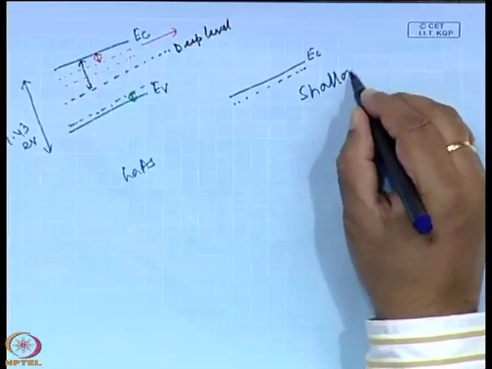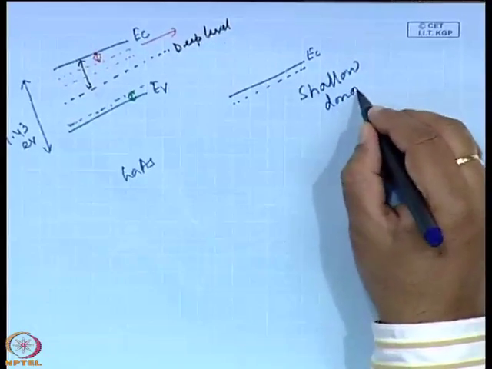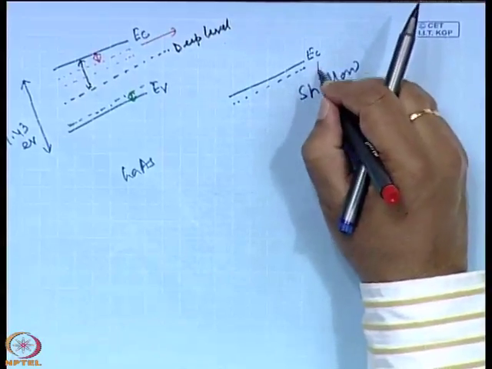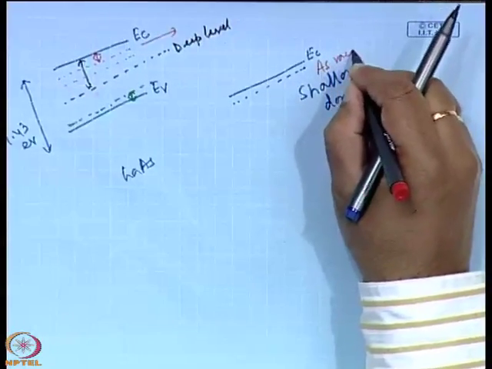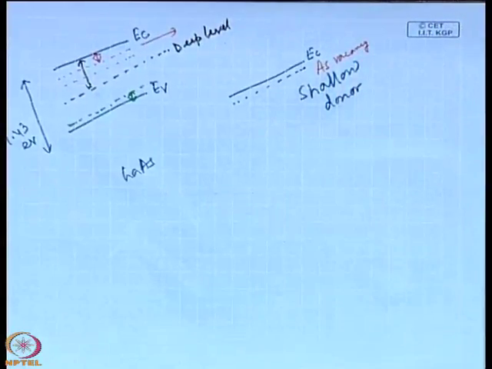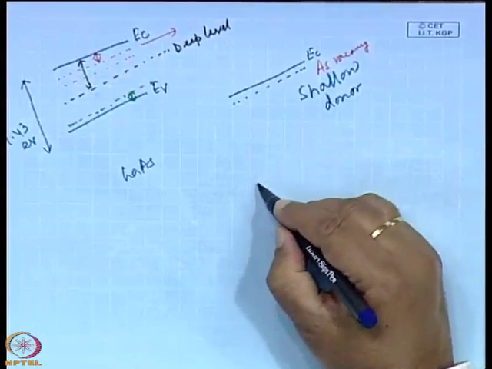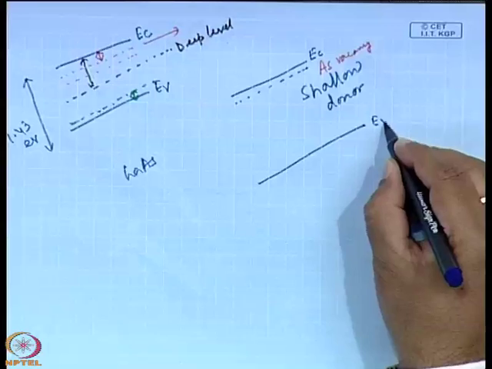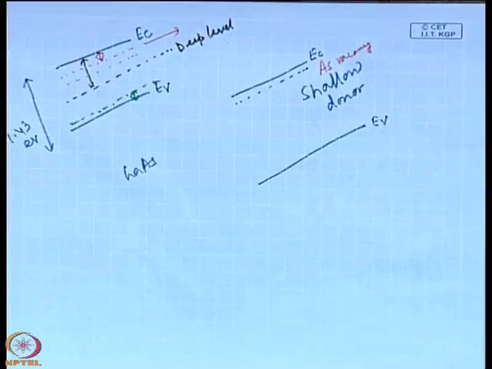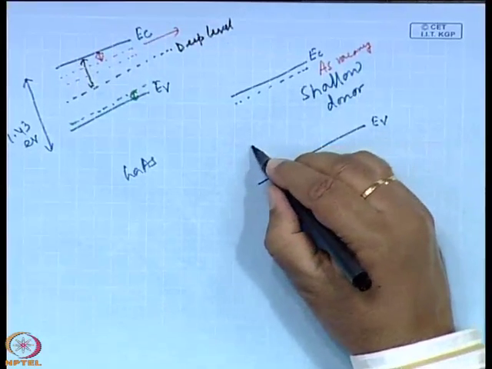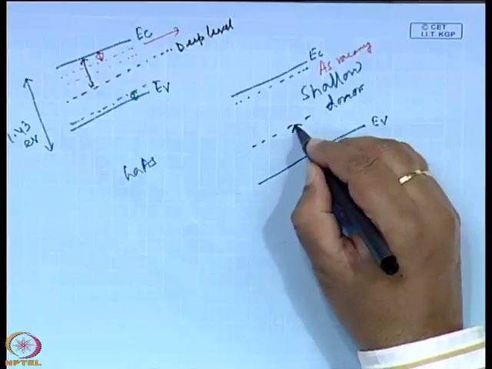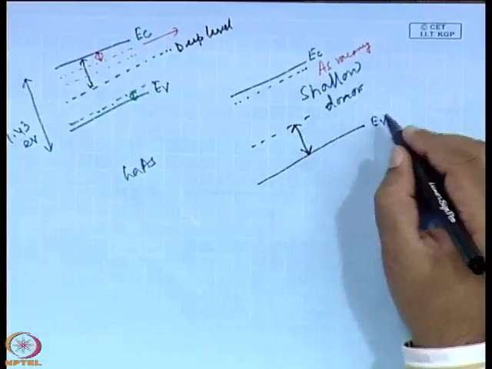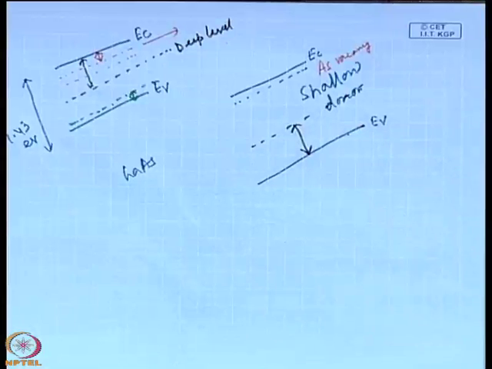This is known as the shallow donor, if it is arsenic vacancy. Or if it is gallium vacancy, then it is a deep acceptor. So, the deep acceptor must be this type of thing, which is some milli electron volts away from the top of the valence band.